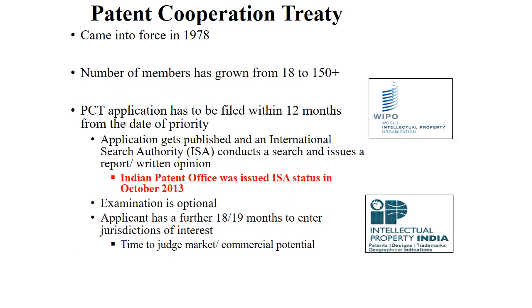Next, the Patent Cooperation Treaty came into force in 1978. The members have grown from 18 to 150 plus. The PCT application should be filed within 12 months of the priority date. When the application is published, the International Search Authority gives the report or written opinion. The Indian Patent Office was given ISA status in October 2013. The examination is optional only, so we have time to judge the market or commercial potential.